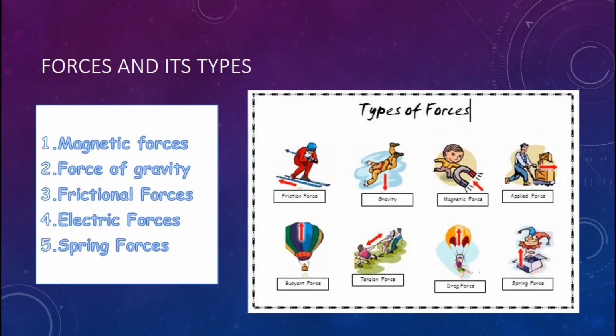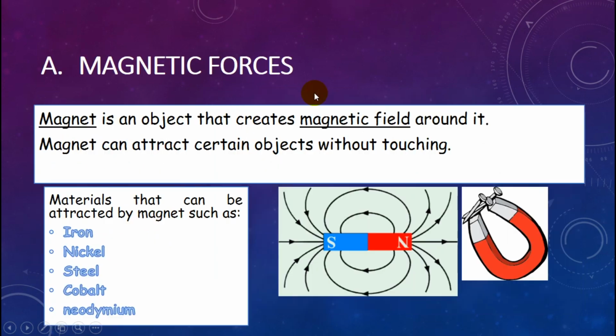Today I will review the force and its types. There are many kinds of force, such as magnetic force, force of gravity, frictional force, electrical force, and spring force. Today we discuss the magnetic force. I believe you know about magnets, and that there are many types of magnets, different from each other.